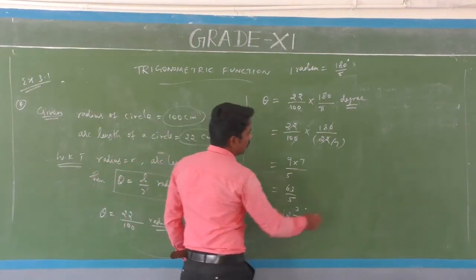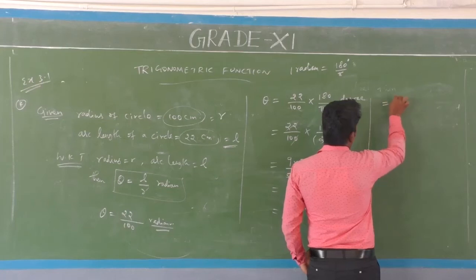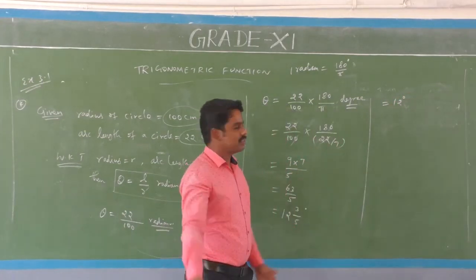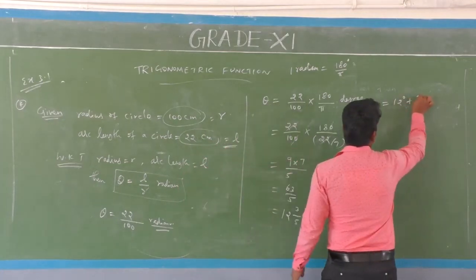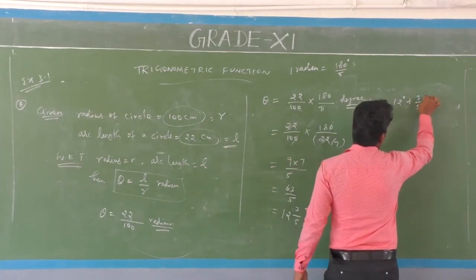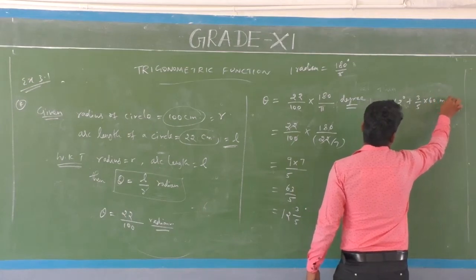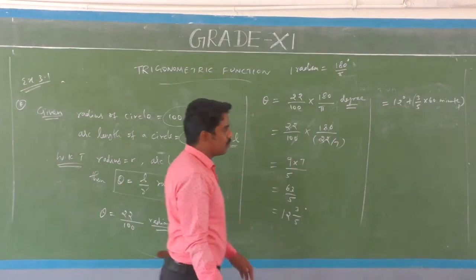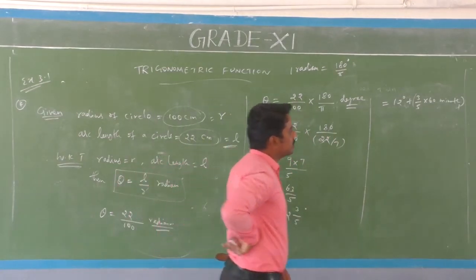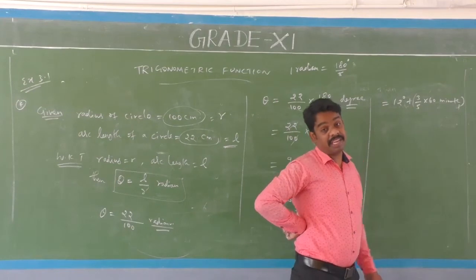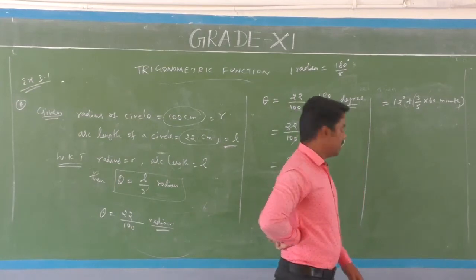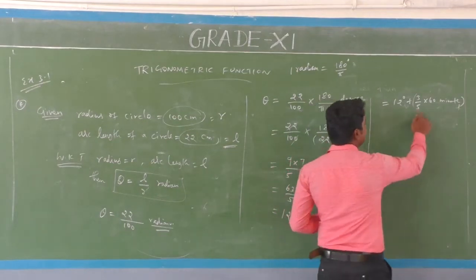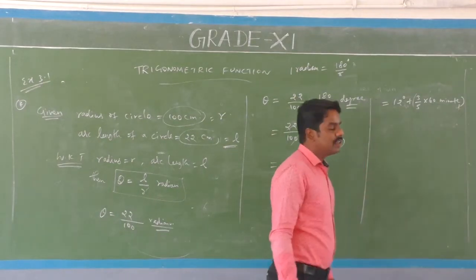It is equal to 12 degrees. Here 3 by 5 degree is converted to minutes: 3 by 5 into 60 minutes. Why is that? You know that 1 degree equals 60 minutes. Here 3 by 5 degree is converted to minutes, so 3 by 5 into 60 minutes.